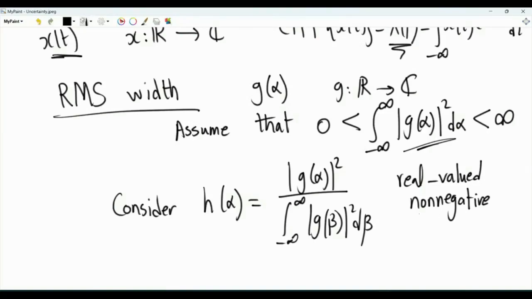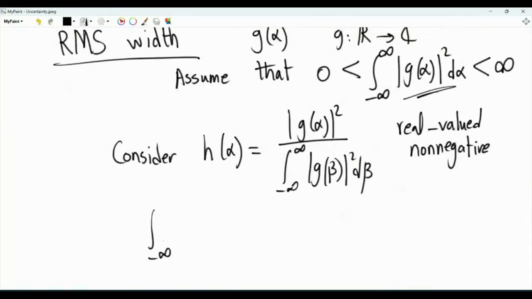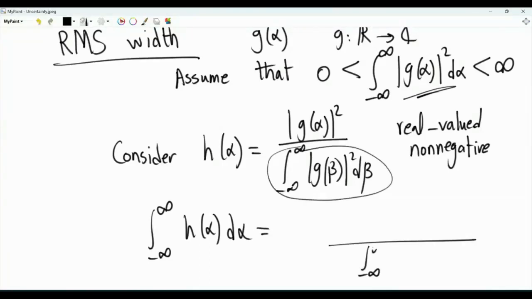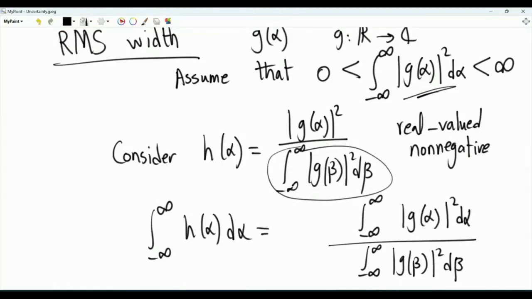We are using the magnitude squared, and the integral from minus infinity to infinity of h of alpha is, now this is just a number, so it remains as is when we do the integration, and if we integrate the numerator, we exactly get the same number that is downstairs, which means that this integral is equal to 1. So it integrates to unity. H of alpha looks like the probability density function of a random variable x. A probability density function of an absolutely continuous random variable x is real valued, non-negative, and if we integrate it from minus infinity to infinity, we get unity.